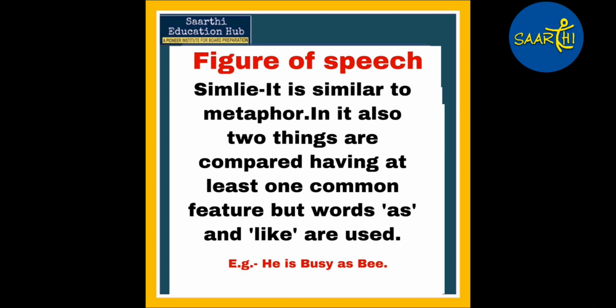But the trick over here is that whenever we are using simile, we use words like as or like. Example, our Prime Minister remains as busy as bee. Now here, what we mean is that he is a very busy person.